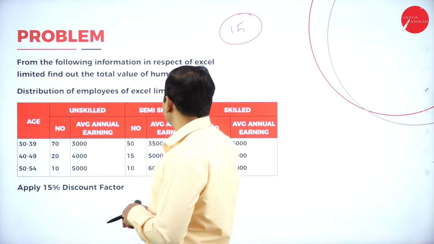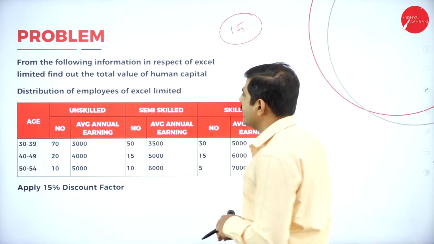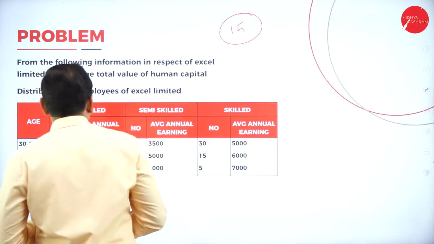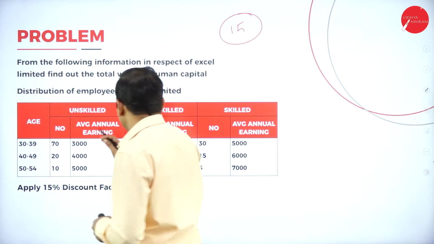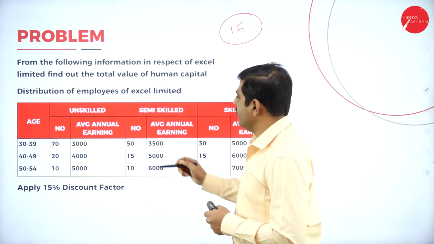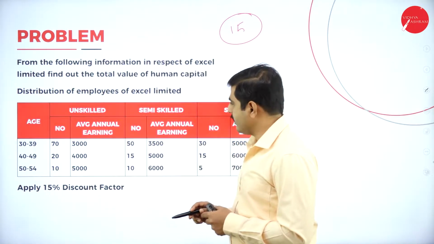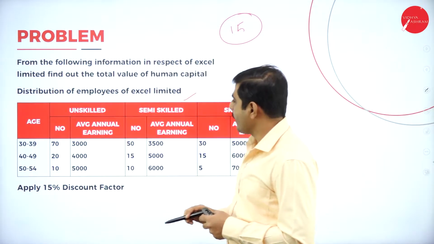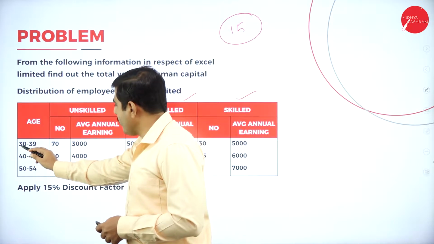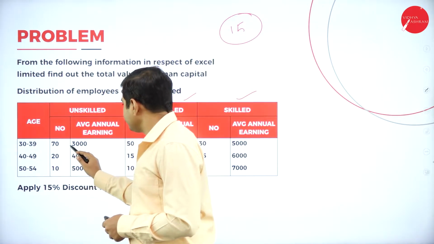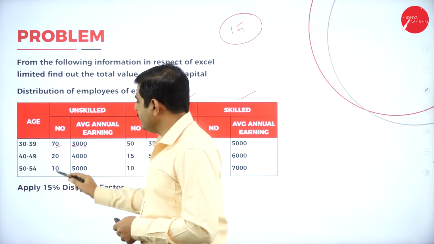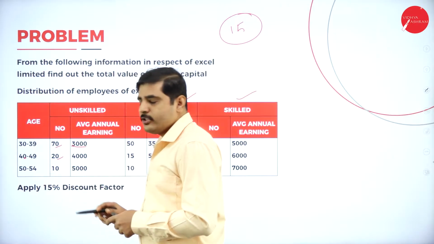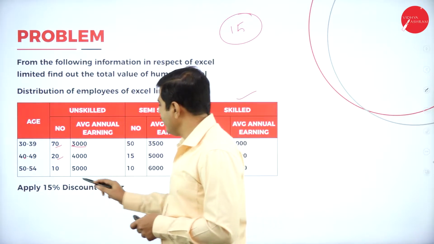From the following information in respect of Excel Limited, find out the total value of the human capital. They have given the distribution of employees. Unskilled employees are there, and also semi-skilled and skilled employees. In the age group of 30 to 39, we have 70 employees. In the age group of 40 to 49, we have 20 employees, and in the age group of 50 to 54, we have 10 employees.